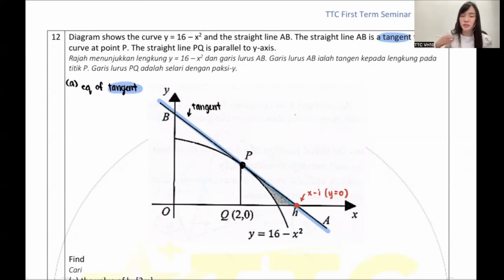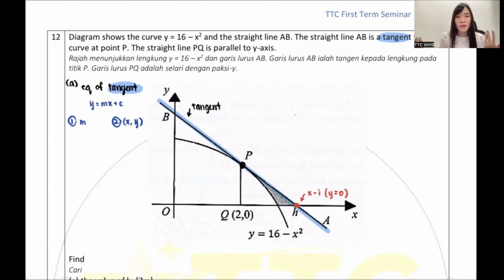When I teach my own students, I always tell them a straight line is always y equals mx plus c. Whenever you want to find y equals mx plus c, you must have two things. I always do it like that. You can use whatever method, I don't mind, as long as you get the same answer, but this is how I teach my students. First, you must have a gradient. Second, you must have a coordinate. So first, you need to find a gradient. How do I find a gradient?